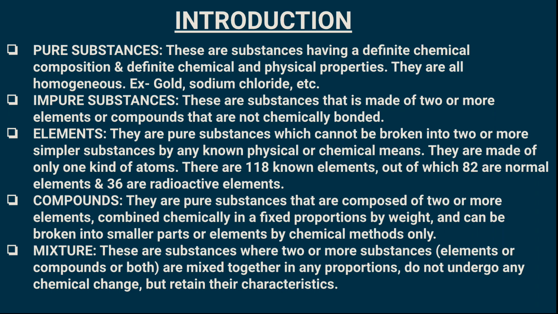Now, when we come to impure substances, these are substances made up of two or more elements or compounds which are not chemically bonded.